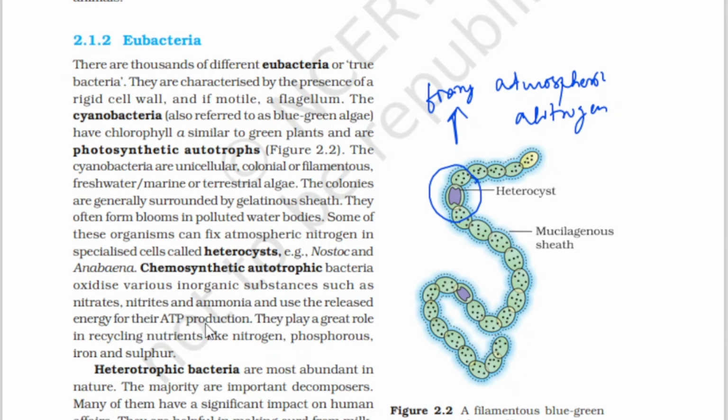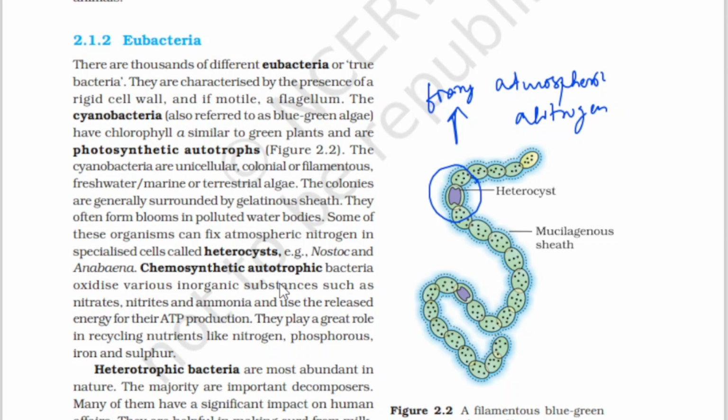Chemosynthetic, photosynthetic. Here photosynthetic means they use light. Chemosynthetic, they use various inorganic substances which they oxidize. Chemosynthetic autotrophic bacteria oxidize various inorganic substances such as nitrates, nitrites, and ammonia, and use the released energy for their ATP production. They play a great role in recycling nutrients like nitrogen, phosphorus, iron, and sulfur.